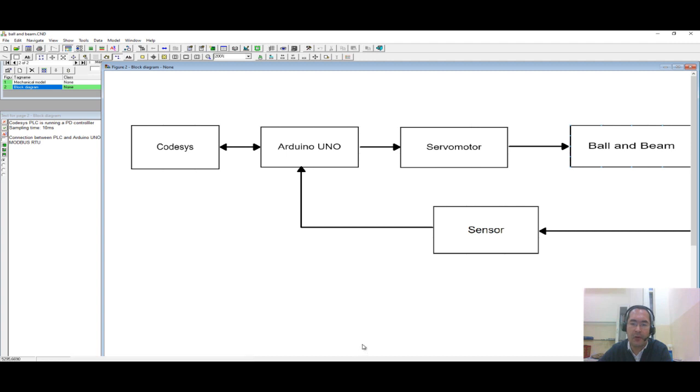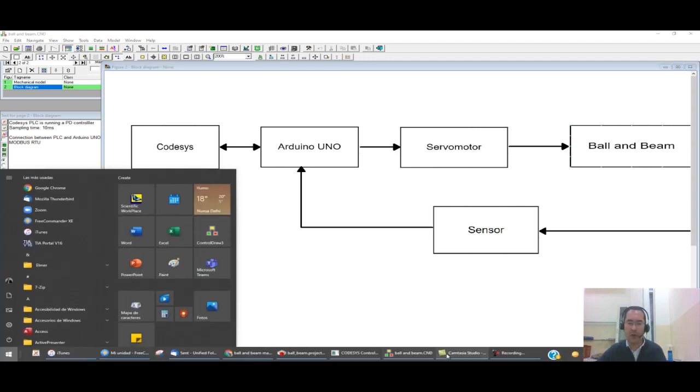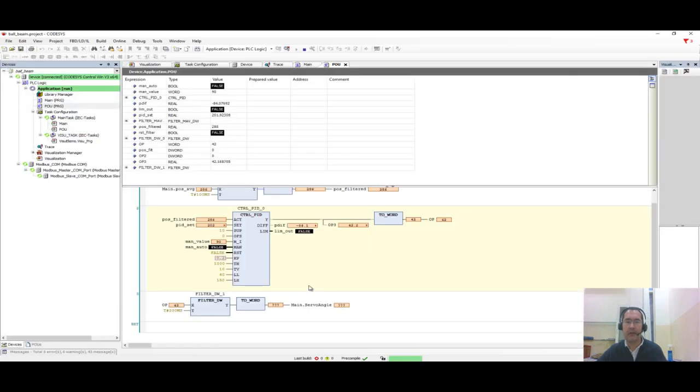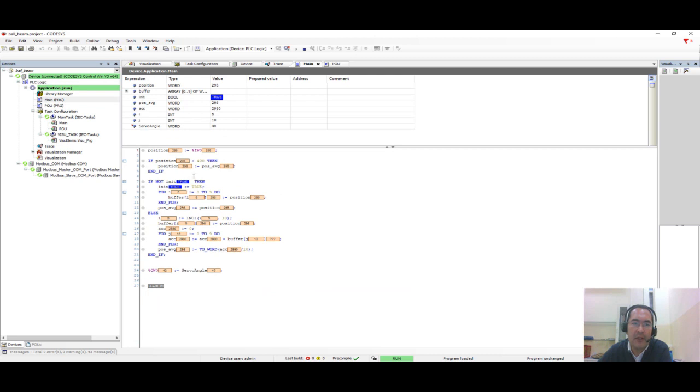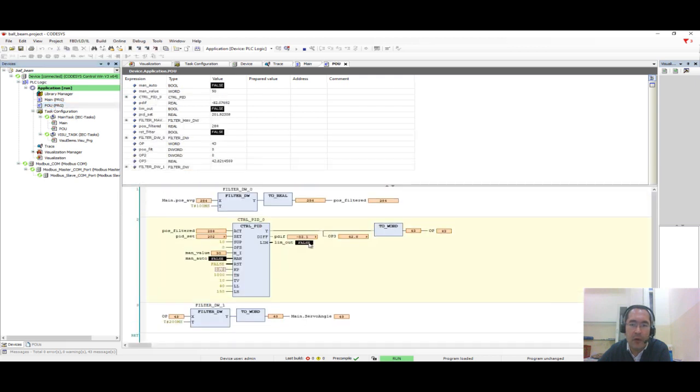Okay, so just to show you how it looks here in Codesys. In the main program, what I am doing is some signal processing, doing some average of the values that are coming from the ultrasonic sensor because sometimes it's very noisy. Then in the program, I have two filters.